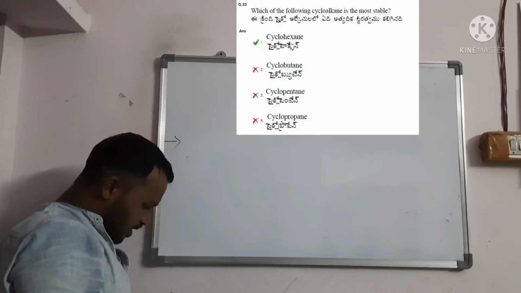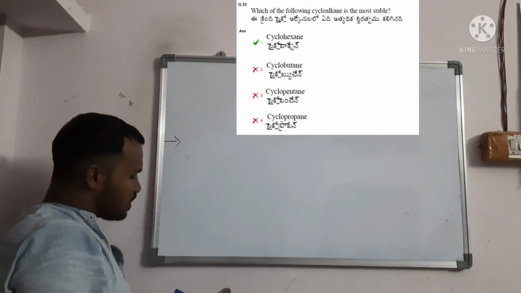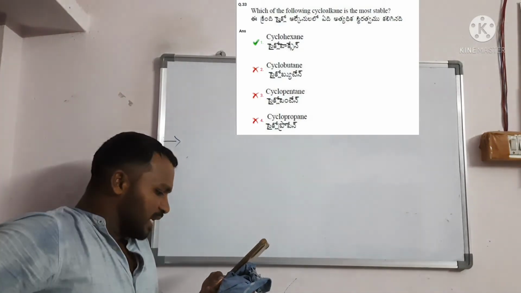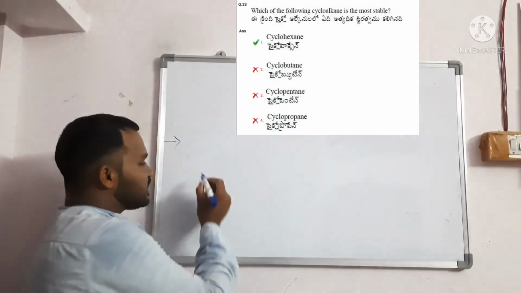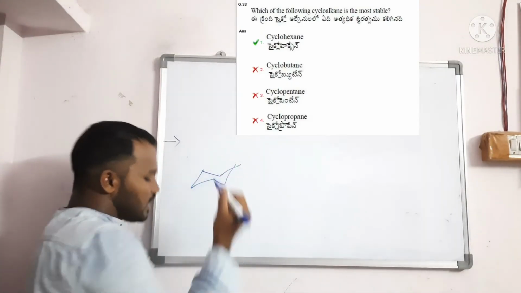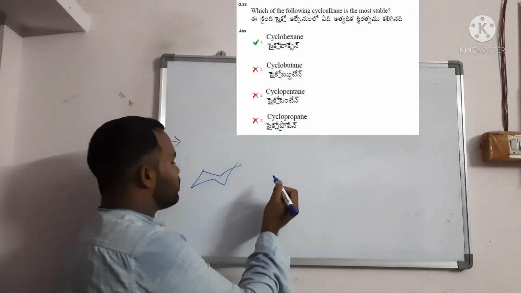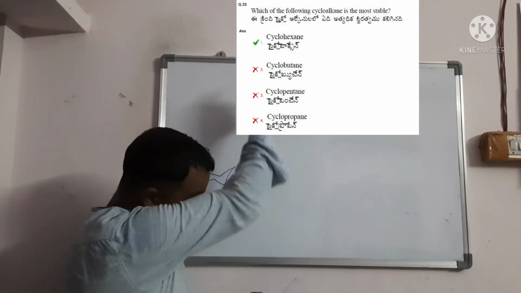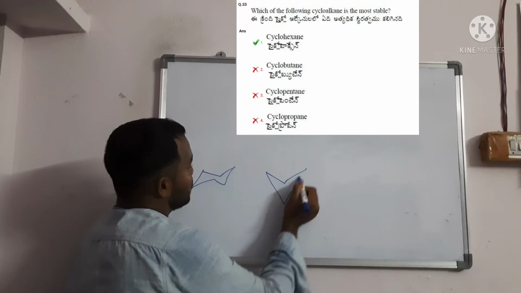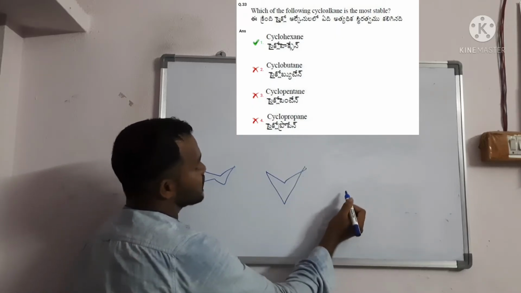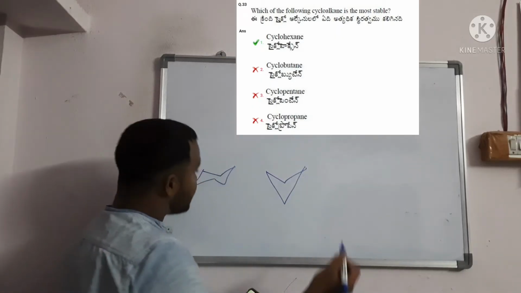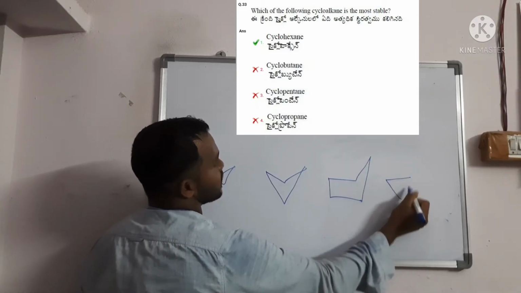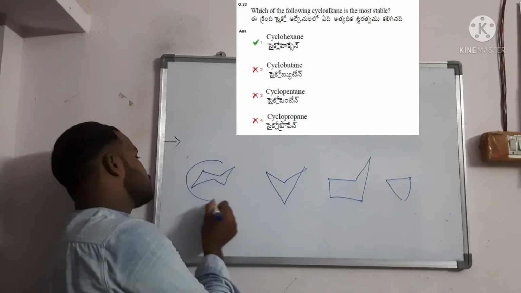Which of the following cycloalkane is most stable? They have given cyclohexane, cyclobutane, cyclopentane and cyclopropane. Cyclohexane in chair conformation is most stable, right? Cyclobutane is generally a butterfly structure. Next is cyclopentane, which has an envelope structure. Then cyclopropane. So among the four, which one is more stable?